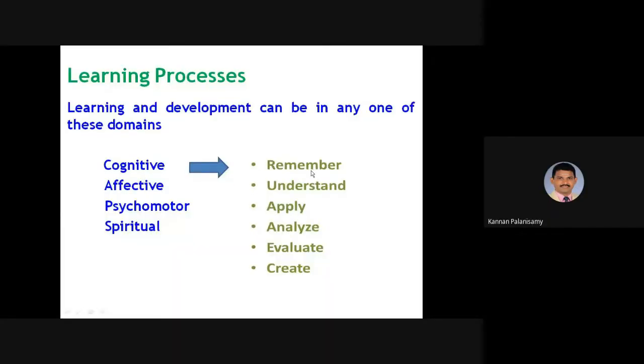This describes the evaluation process, or the questions if you want to set or test the students. By means of these action verbs, you have to set the question purpose. This is Bloom's taxonomy, so we need not go in deep.